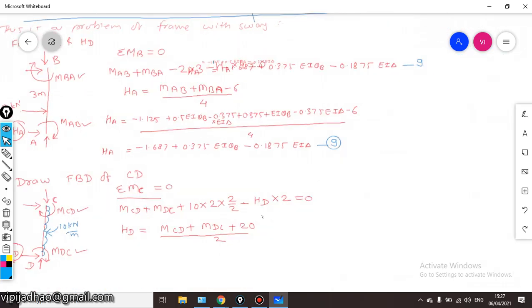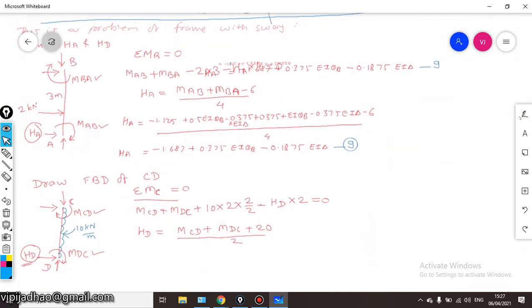So I'll write down the values here. We have MCD is equal to minus 3.33 plus 4 EI theta c minus 3 EI delta.